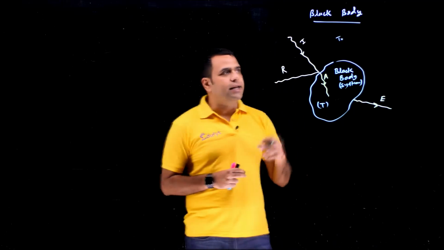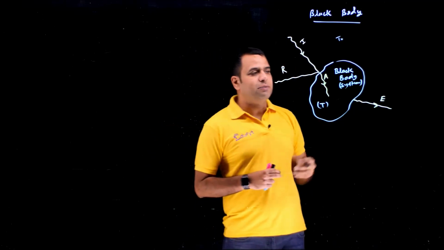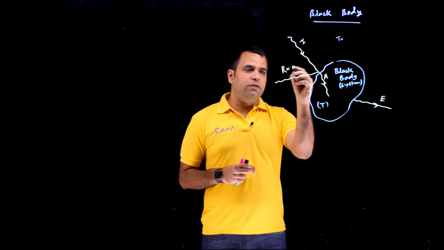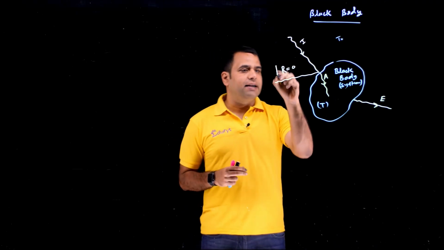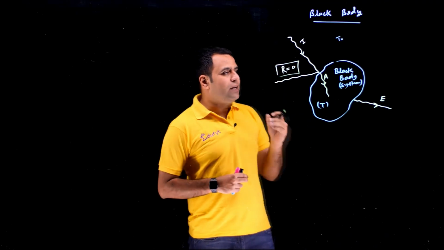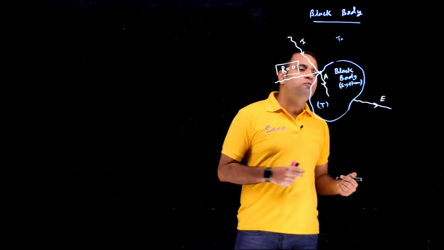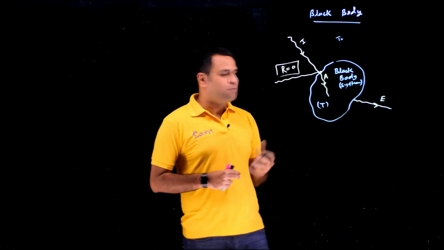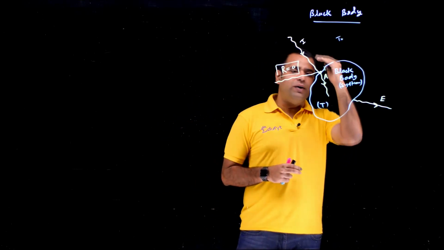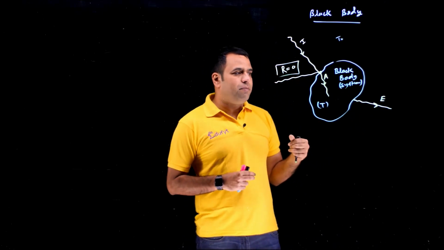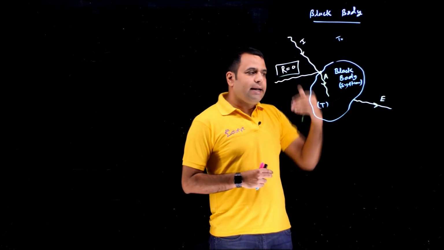In case of a black body, if the energy is incident upon the body, the reflection is always 0. It doesn't reflect anything. Whatever is incident upon the black body, everything gets consumed by the body. So it's like the biggest beggar possible. Whatever energy you are throwing at the black body, it is going to absorb that.